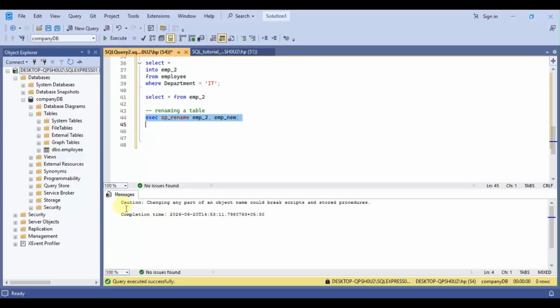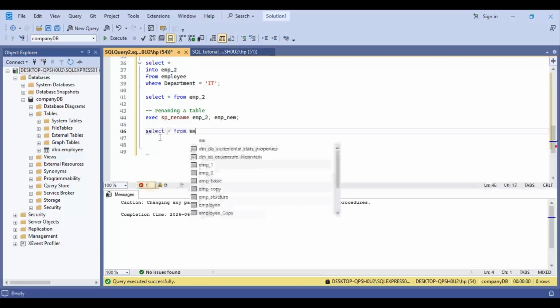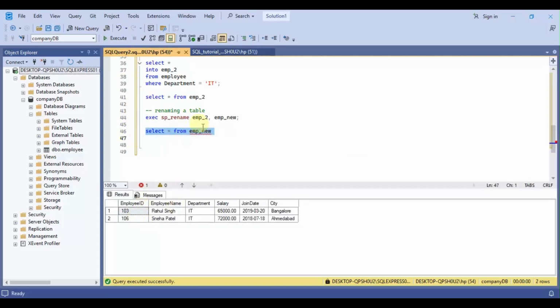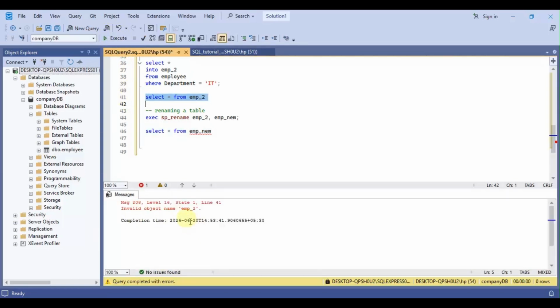Now we can see our command is successful. Now we'll check the records. Now we can see this new table is giving the same records as were given by the old one. Now we will select this and execute this. Now you can see this table does not exist because we have changed its name to emp_new.